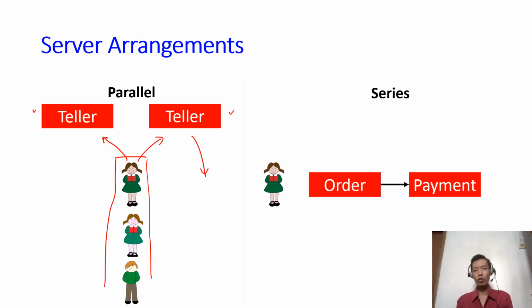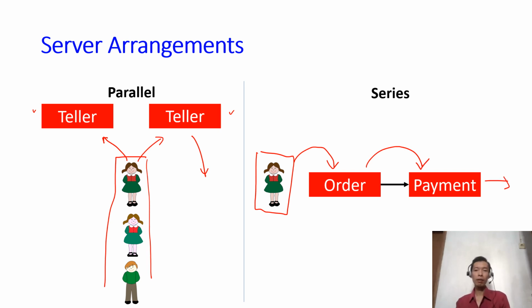In the series arrangement, we have two servers arranged in series. For example, the first station or the first server takes the order, and then the second station or the second server handles the payment. So when a customer enters this queuing system, she must go first to the first server, make her order, and then once she has finished with this order station, she must go to the second station before she leaves this system.